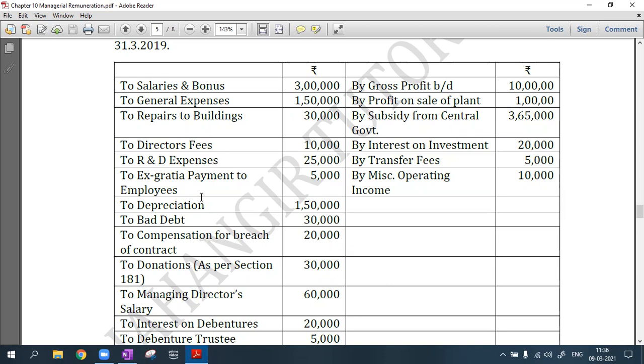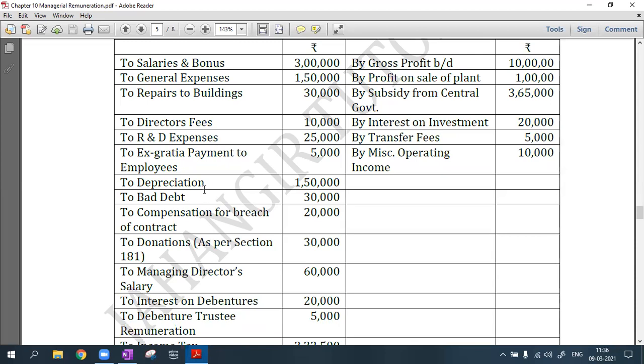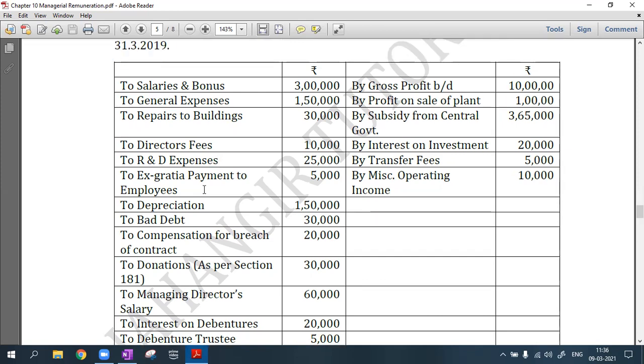Okay, research and development expenses, huge advertisement expenses, laboratory setup expenses. All these are capital expenses. We are doing a revenue statement. Capital expenses are not allowed. Any kind of ex gratia payment to employees, we do not allow all this. So R&D expense and ex gratia payment to employees are not allowed expenses.